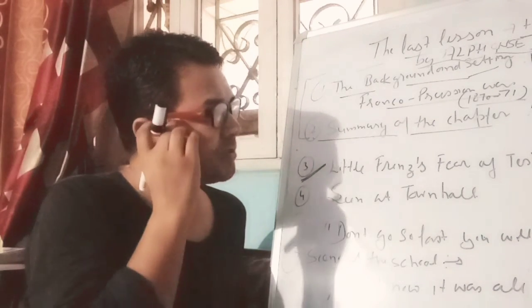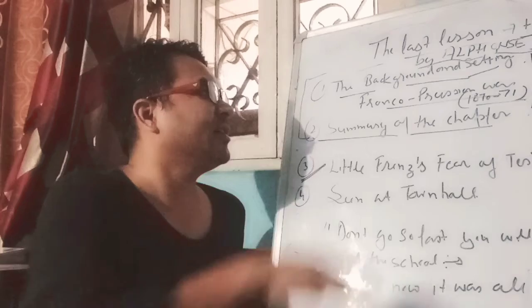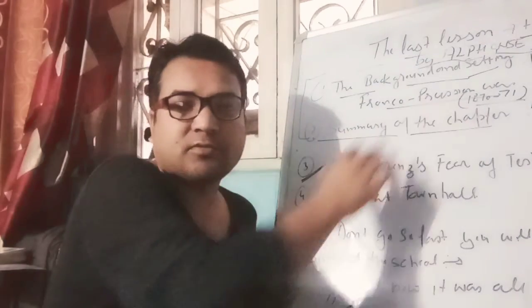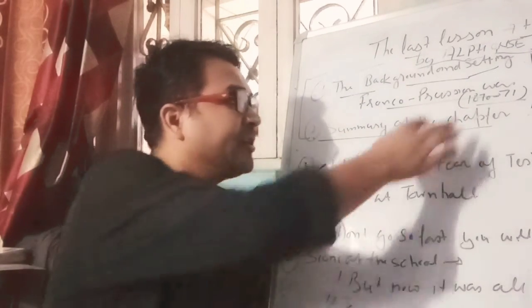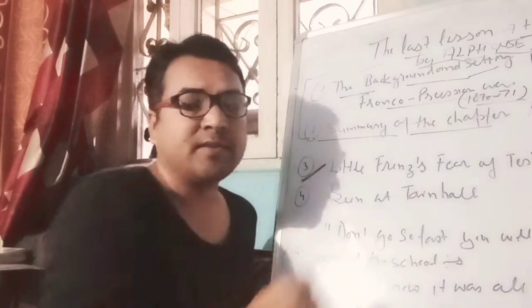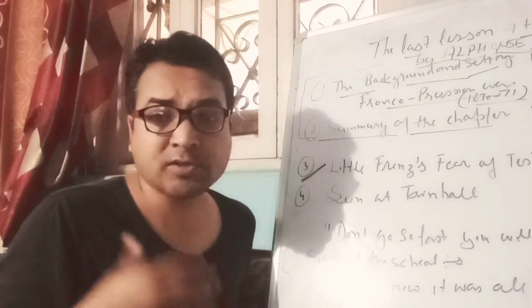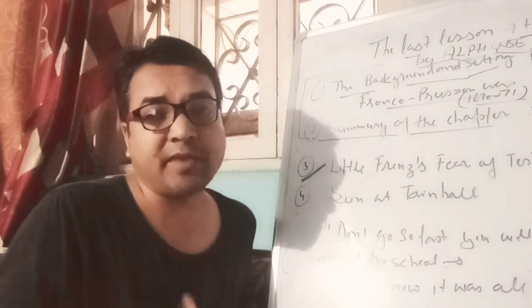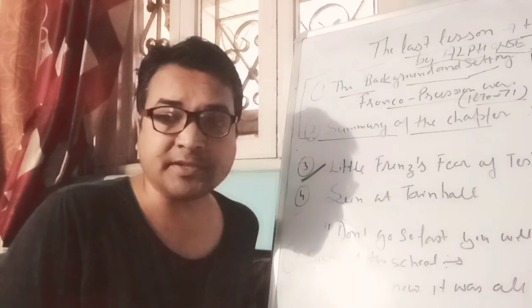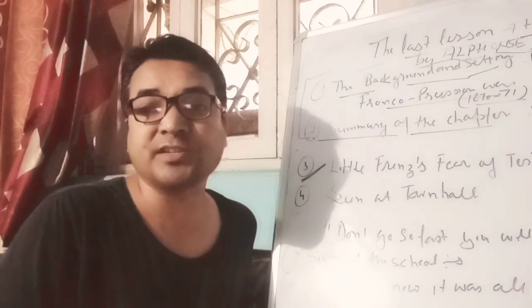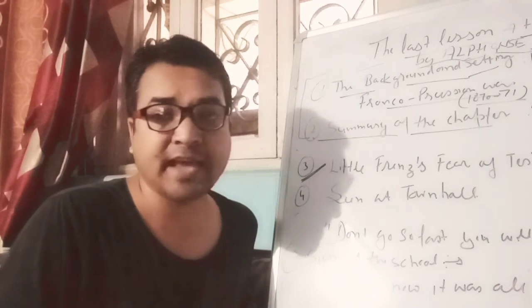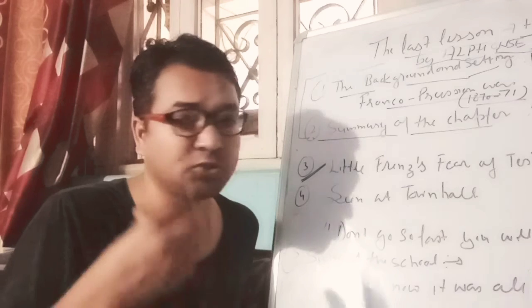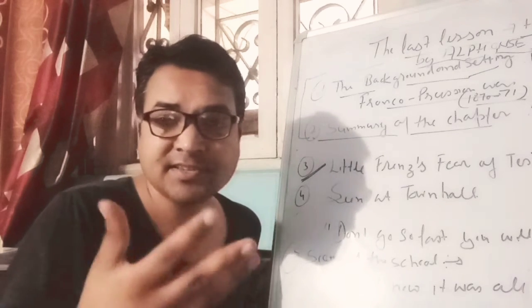See the background. This chapter is set in the Franco-Prussian War, during 1870 to 71. It talks about the events which happened when the French got defeated by the Prussian forces, and the Prussians captured two districts of France, Alsace and Lorraine.